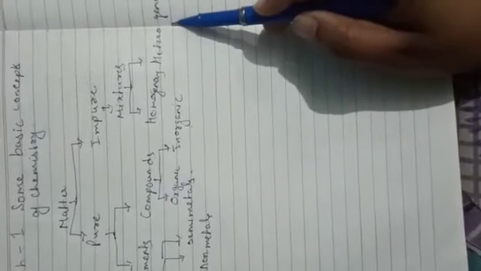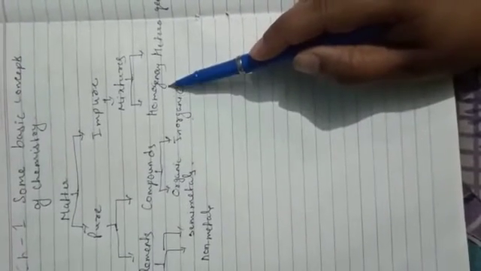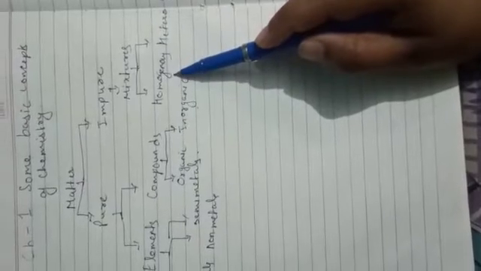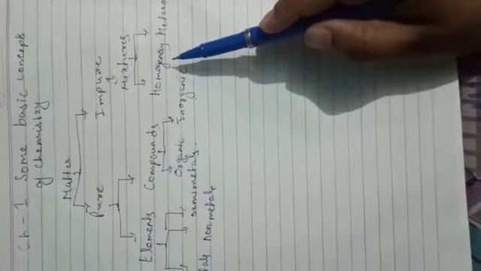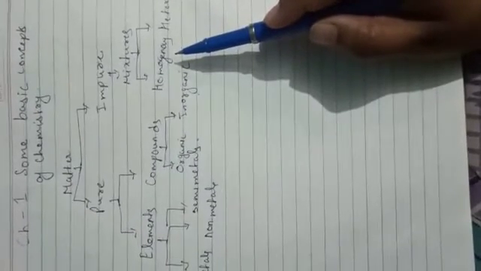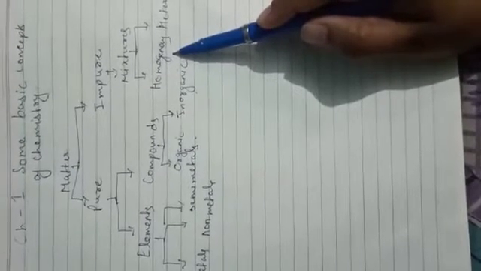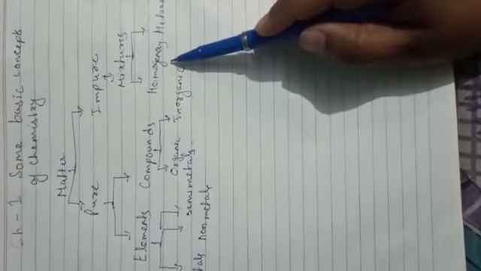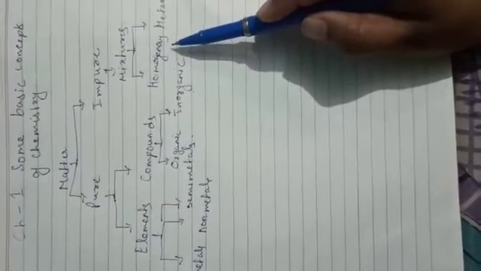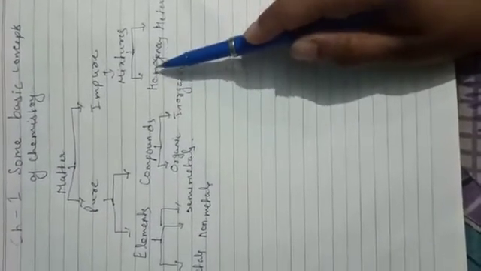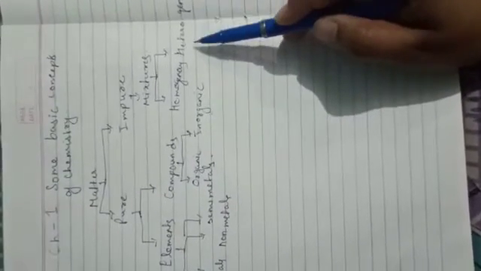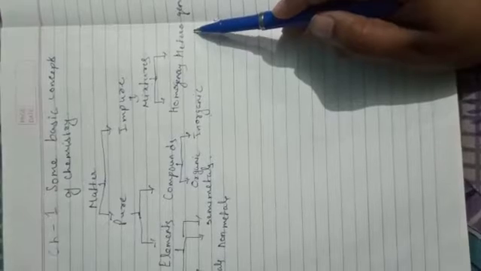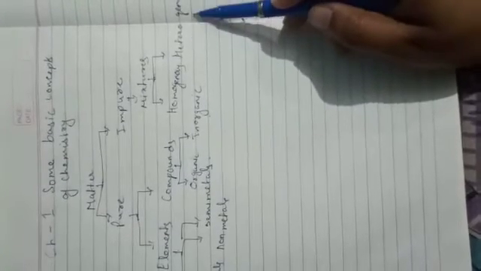Now the homogeneous and heterogeneous mixtures. Homogeneous mixtures are those in which you cannot make out what the components making that mixture are. For example, if we mix salt and water, we cannot differentiate the particles of salt in the water. They are mixed so properly. Or you can say uniform mixtures are known as homogeneous mixtures, and heterogeneous mixtures are those which are non-uniform, meaning you can easily make out the components present in them.